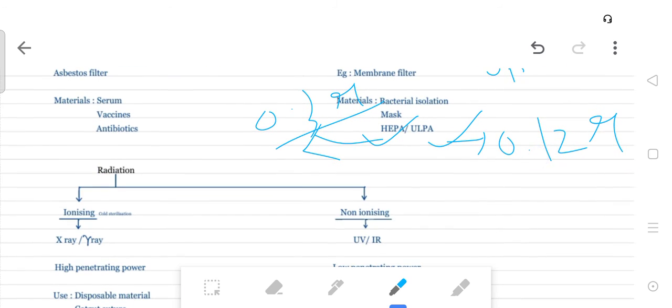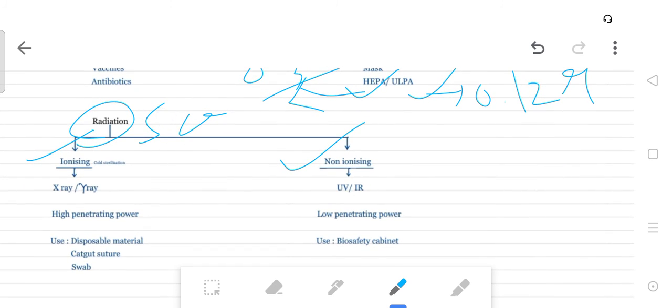Then third is radiation. Radiation is the same as filtration for liquid and gas material, and radiation also covers solid material. So two methods: ionizing method and non-ionizing method. In the ionizing method, the first mechanism is nucleic acid damage. Here control is Bacillus pumilus.